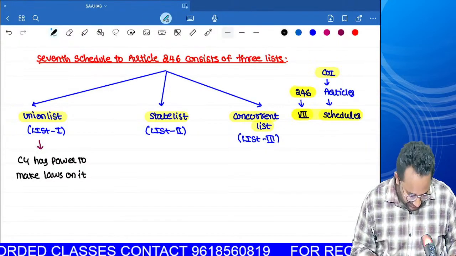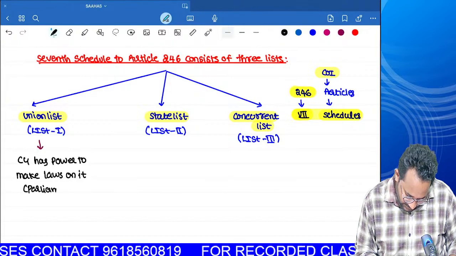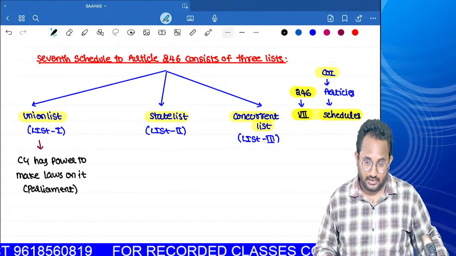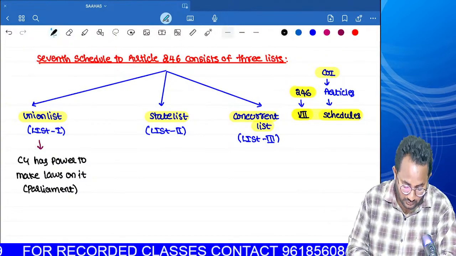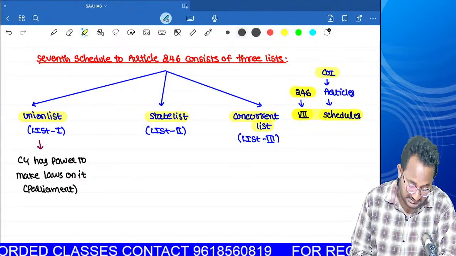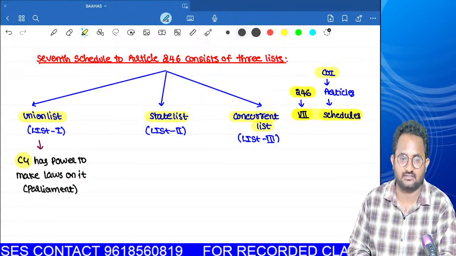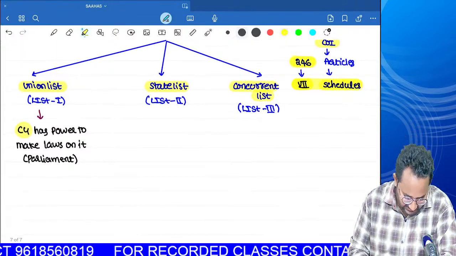Central government means nothing but Parliament only, that is, Members of Parliament. MPs are assembled in one place; that is nothing but Parliament. If in that Parliament any law is passed, it has its place in which list? Union list. I will tell you some examples in this list.